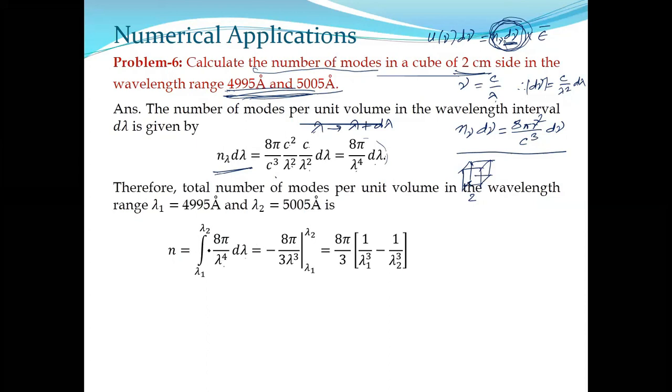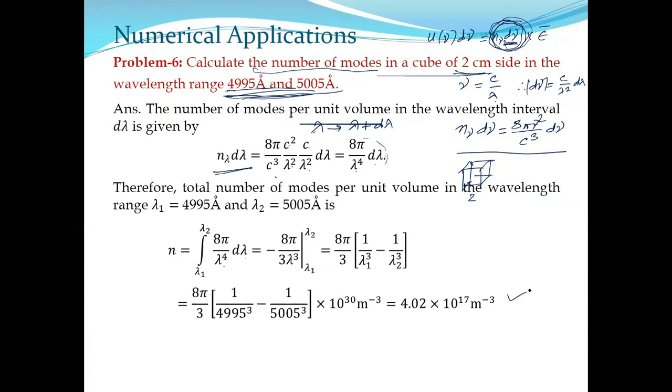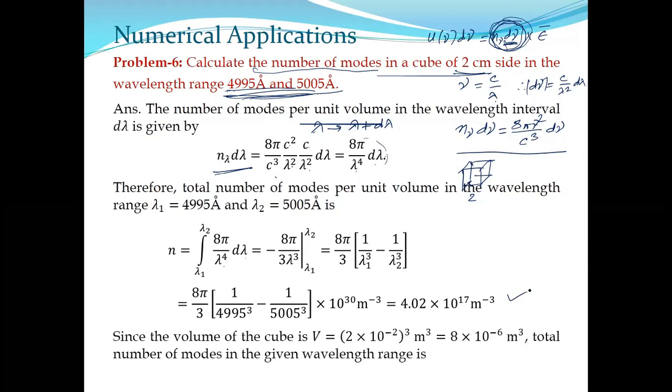If you integrate it, 8 pi remains, and 1 by lambda to the power 4 gives minus 1 by 3 lambda cube. Put the range lambda 1 to lambda 2 and get the result. So this is your n. But this is not the final answer. This is the number of modes per unit volume, so you need to multiply the volume with it.